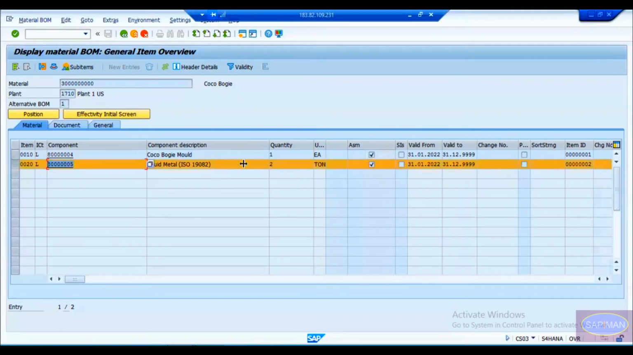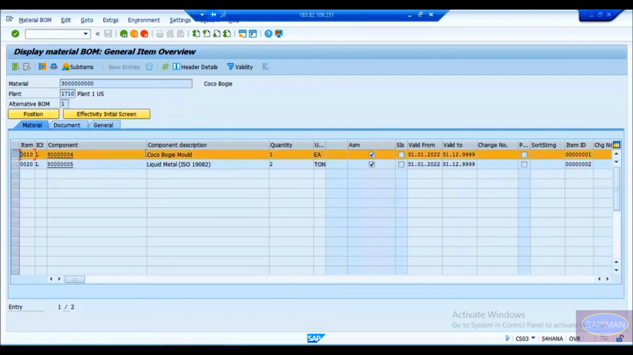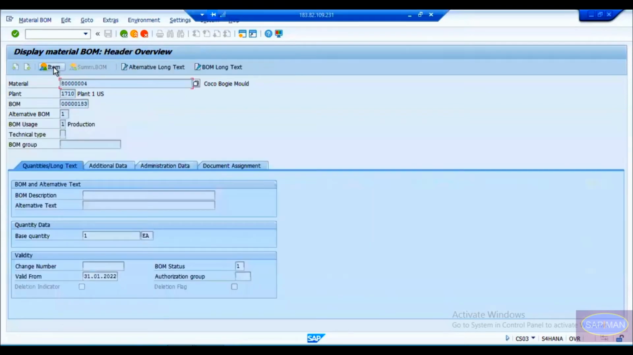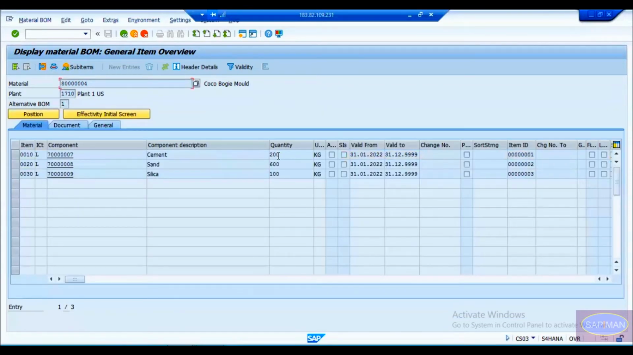If you expand this, for example, I'm going to expand this coke bogie mold. Double click on this, and the moment you double click, you can see it is further expanded. Now the system has taken this coke bogie mold, and to produce it you need 200 kg of cement, 600 kg of sand, and 100 kg of silica. If you want, you can look at the base quantity also. To produce one mold, this is your quantity: 200, 600, and 100 proportions.